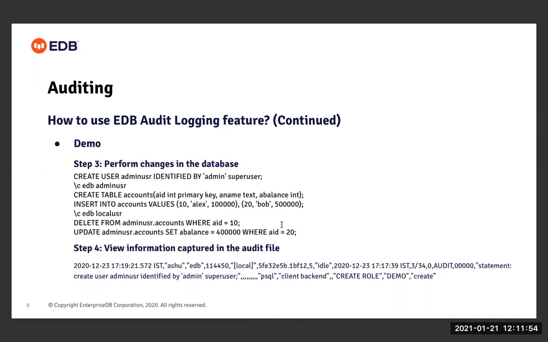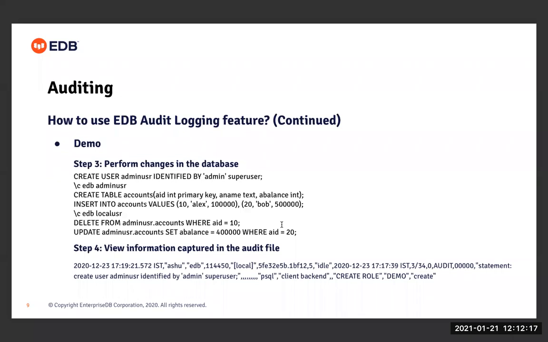I'm trying to connect to the admin user. Now this admin user is basically trying to create a table, perform some insert operation to that table, and then he's trying to connect to some local user. This local user is basically trying to perform some delete and update operation on the accounts table created by the admin user. So once all these changes are done in the database, now let's see in step 4 what